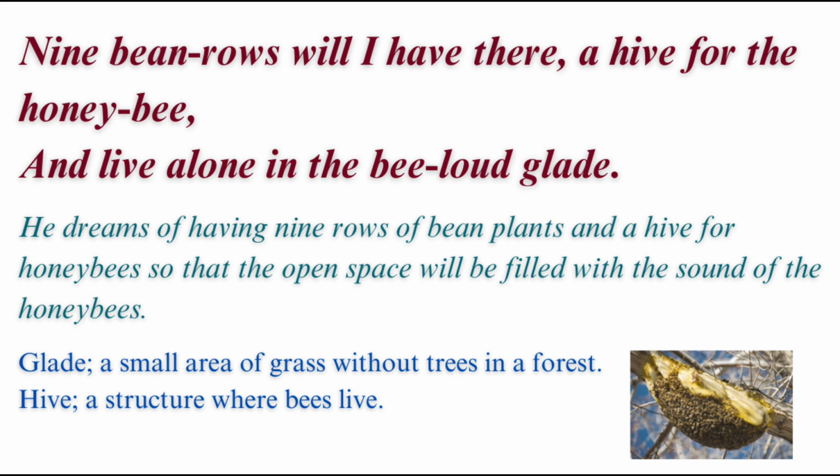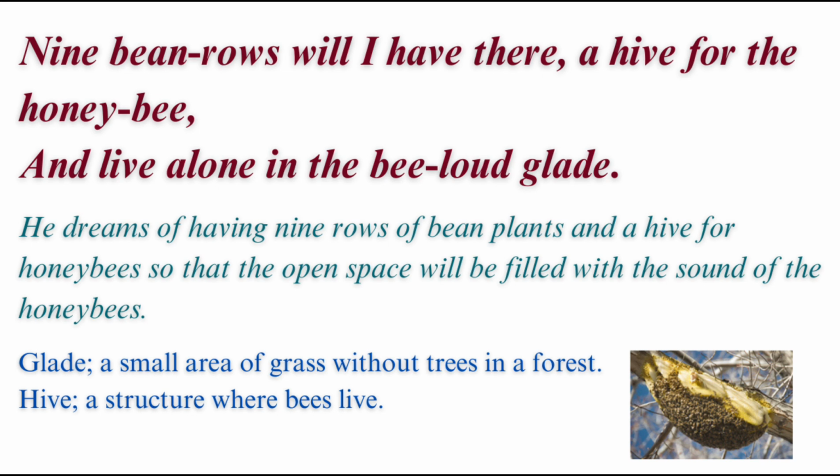So in these lines, the speaker says that he will have nine rows of bean plants there on that island, and he will also have a hive for honeybees. Now, why does he want to have a hive for the honeybees? Because he wants some sounds.